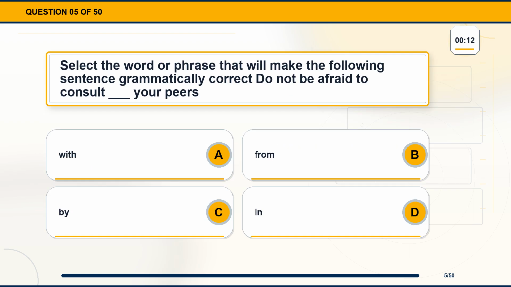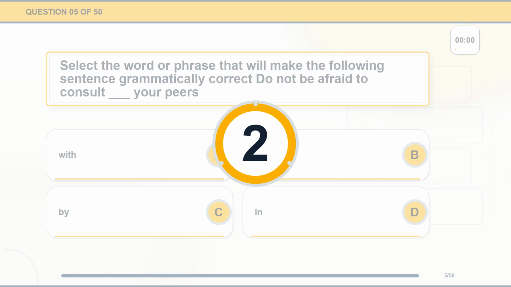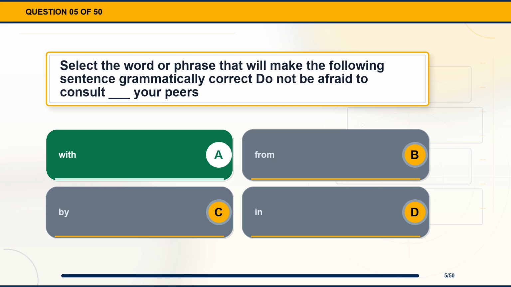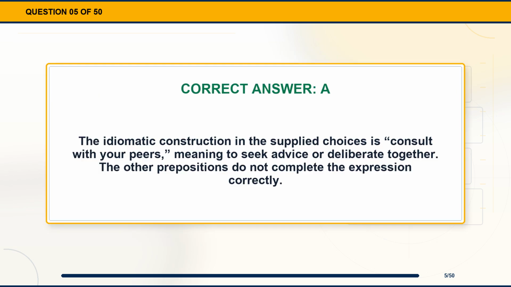Question 5. Select the word or phrase that will make the following sentence grammatically correct. Do not be afraid to consult blank your peers. Option A, with. Option B, from. Option C, by. Option D, in. The correct answer is option A, with. Explanation. The idiomatic construction in the supplied choices is consult with your peers, meaning to seek advice or deliberate together. The other prepositions do not complete the expression correctly.